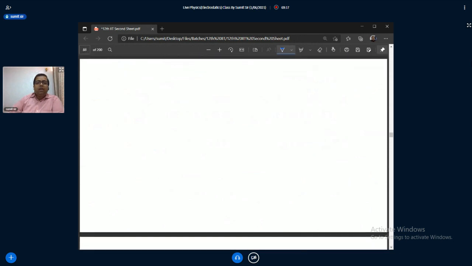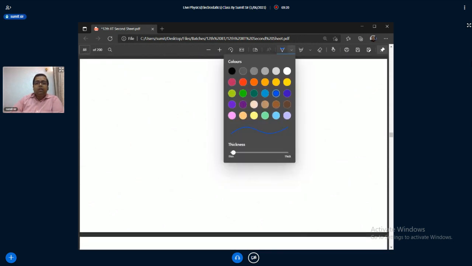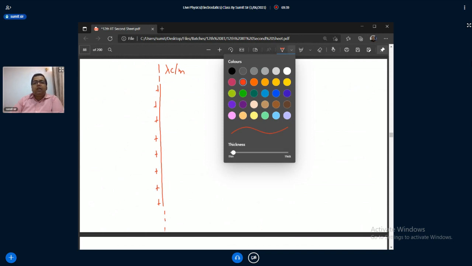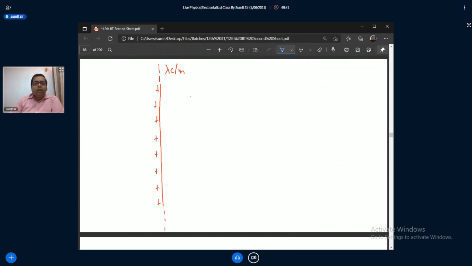Suppose you have another charge distribution like this. This is line charge which has lambda coulomb per meter. What does the electric field look like? If you see, it is radially away. This is the electric field.